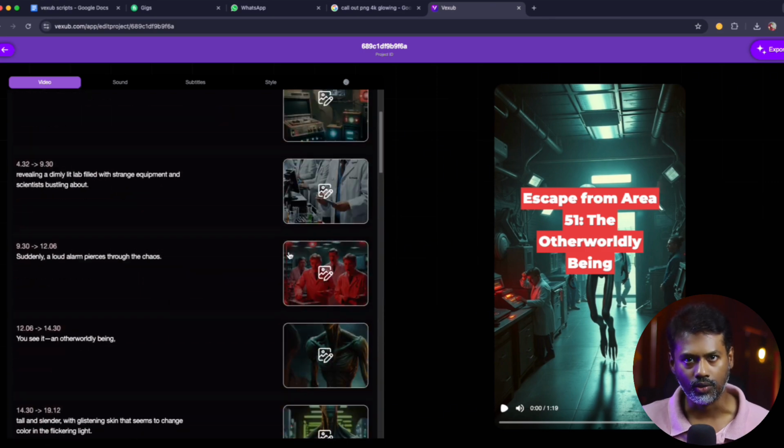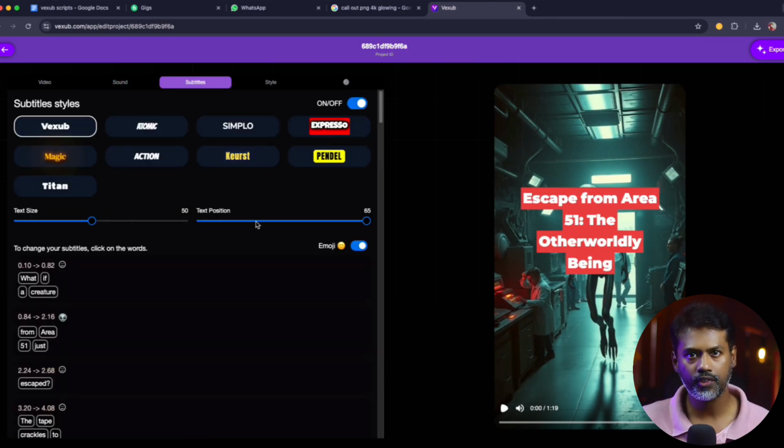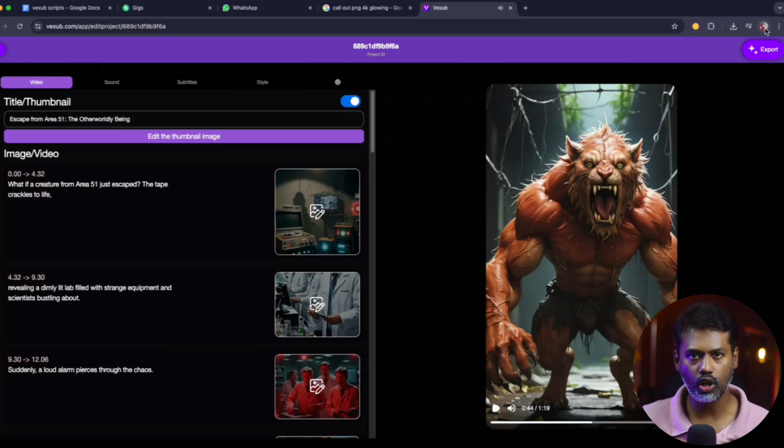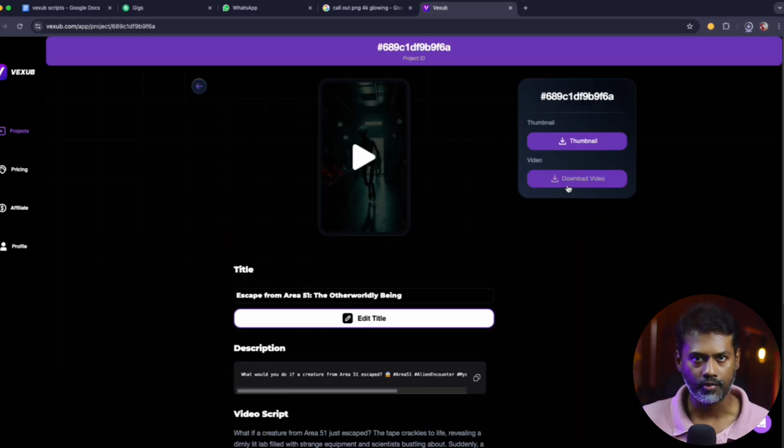It's actually pretty good. You can fine-tune it, adjust sound and subtitles, regenerate specific visuals, or replace scenes with stock footage. When you are satisfied, click export, then download the video to your hard drive. You can also grab the thumbnail which Vexub generates.